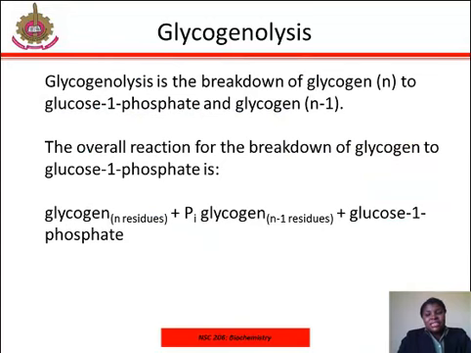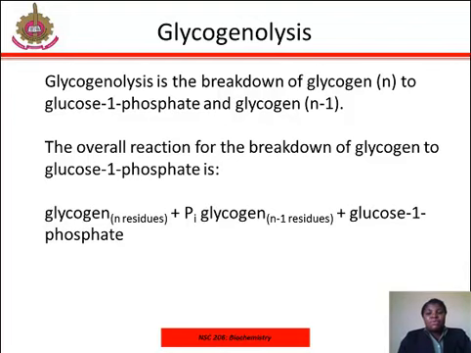Glycogenolysis. Glycogenolysis is the breakdown of glycogen to glucose 1-phosphate and glucose. The overall reaction of the breakdown of glycogen to glucose 1-phosphate is represented by the chemical reaction on the screen. Also, glycogen phosphorylase cleaves the bond linking a terminal glucose residue to glycogen by substituting a phosphoryl group for the alpha 1,4 linkage. Glucose 1-phosphate is converted to glucose 6-phosphate by the enzyme phosphoglucomutase.